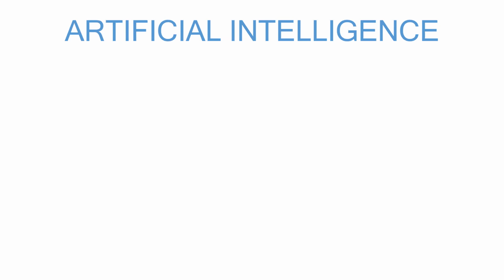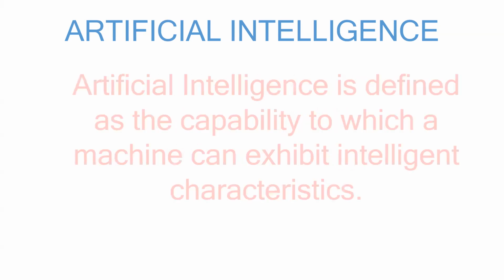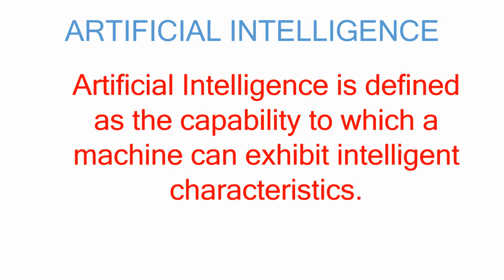Intelligence is a very unique characteristic of a human being, and humans wanted this intelligence to be imbibed in a machine as well. So if we want to define what is meant by artificial intelligence, then this is how we will define it.